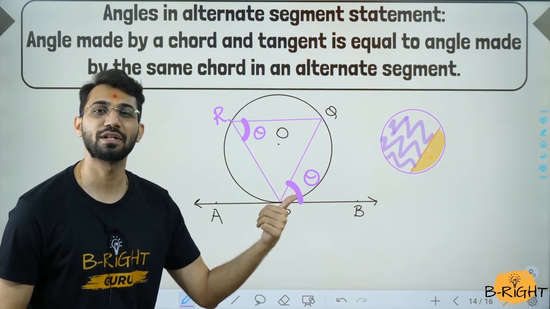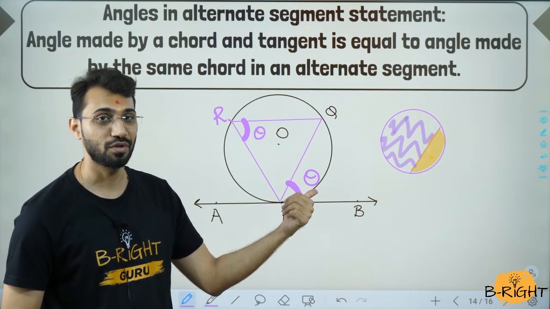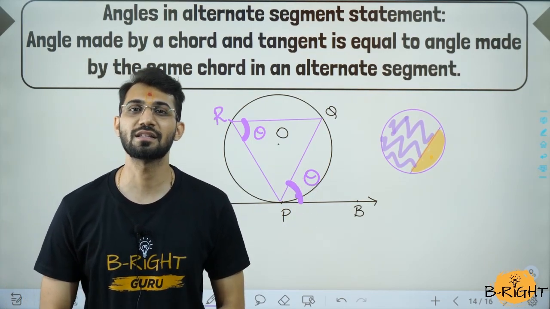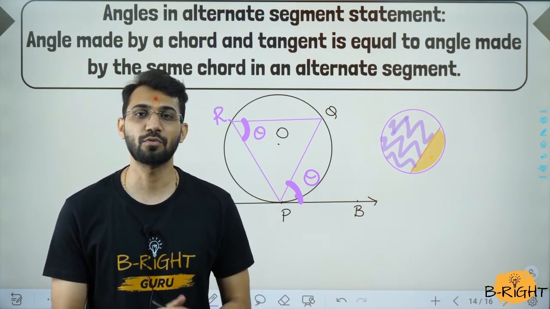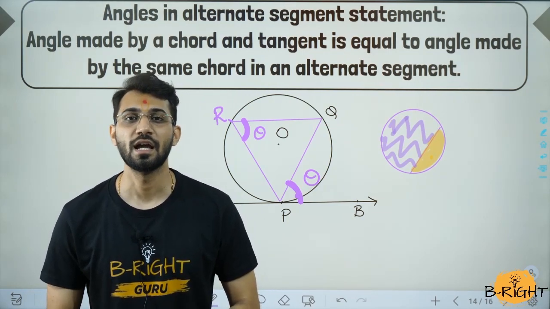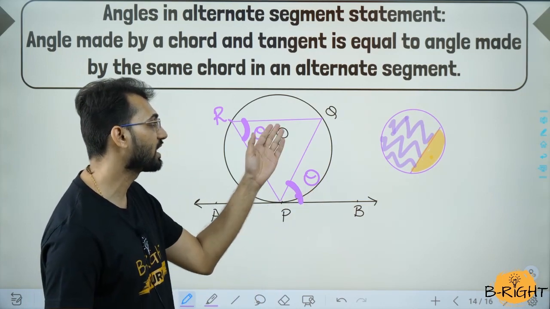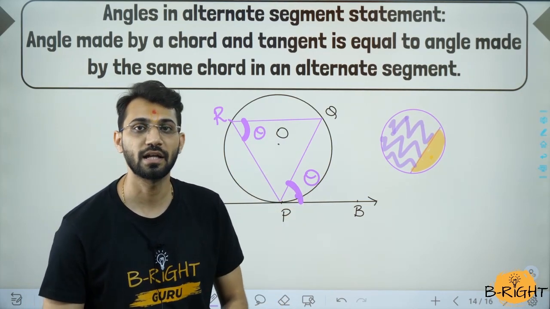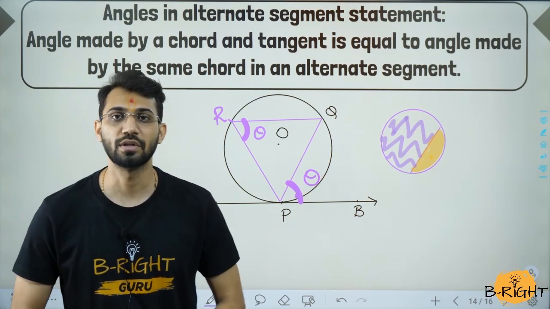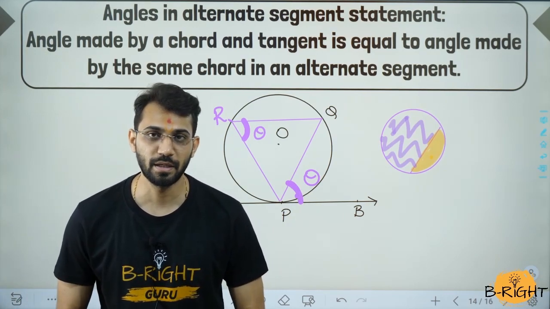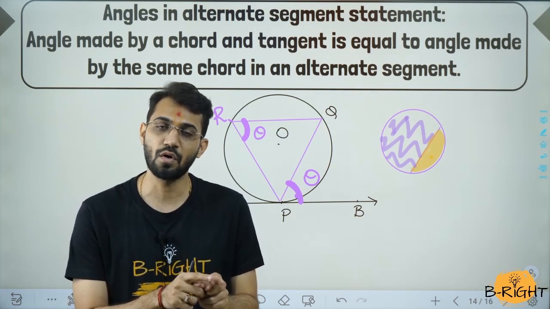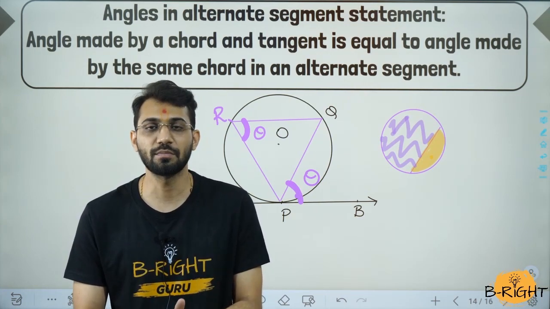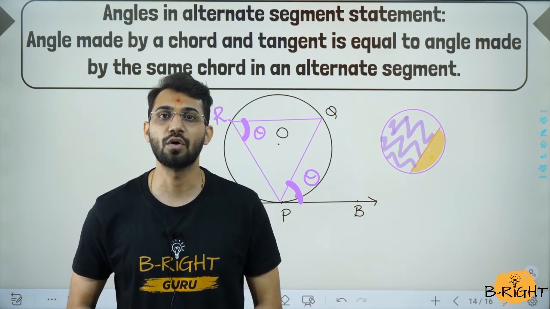It's very, very important and essential because this type of questions are asked in your board exams in which this theorem comes. Yes, in sums you have to use this theorem, and many a times students fail to identify which is the chord, which is the theorem and which is the tangent. So let us recall it once again. Angle made by the tangent and chord is equal to angle made by the same chord in the alternate segment. You have to write this whole theorem statement: angle in alternate segment.